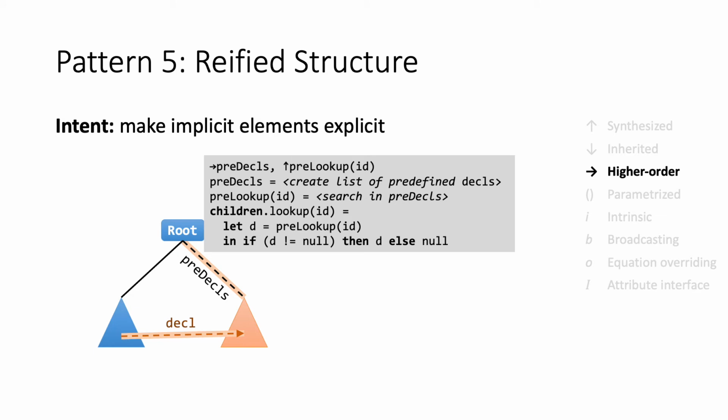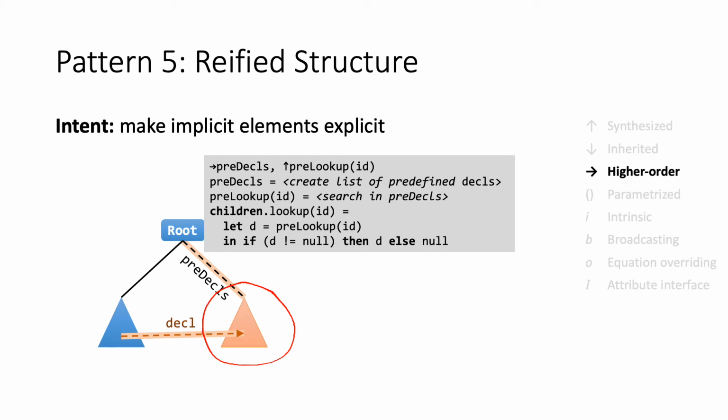The next pattern is reified structures, and this is about making implicit elements explicit. And we do this by using higher order attributes. So an example is that for a language we might have predefined declarations, and then we can define a higher order attribute that contains all the declarations.